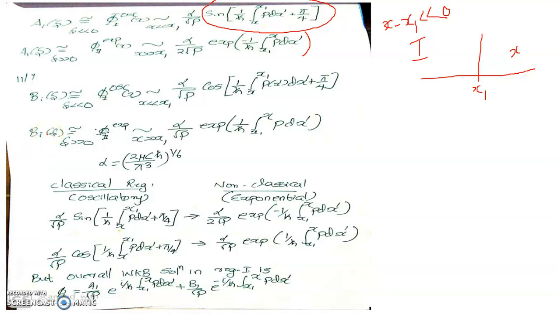Similarly, the value of the Airy function in the regime zeta much greater than 0, that should turn out to be identical with the WKB exponential wave function in region 2. In the limit x much greater than 0 it is found to be alpha by root p e raised to 1 by h cross integral x1 to x p dx prime.